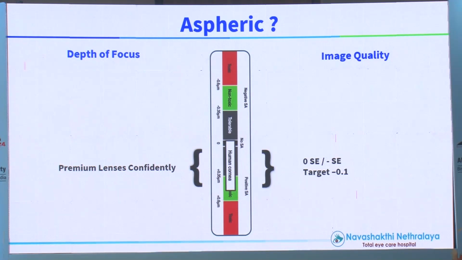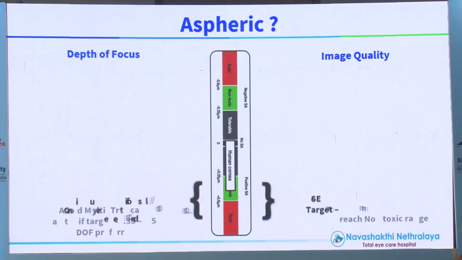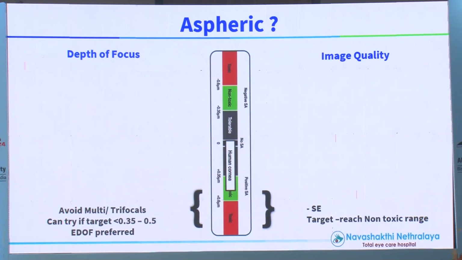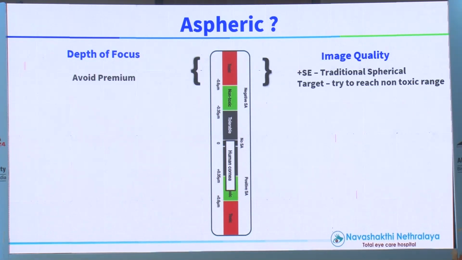This is what we have to do if we are using an advanced monofocal IOL or a monofocal IOL or even a trifocal IOL to produce good vision. So, if the spherical aberration is beyond that range, try to avoid these multifocal trifocals. EDOF can be used, however, talk to the patient and use this value to your advantage, and you can use an advanced monofocal IOL.